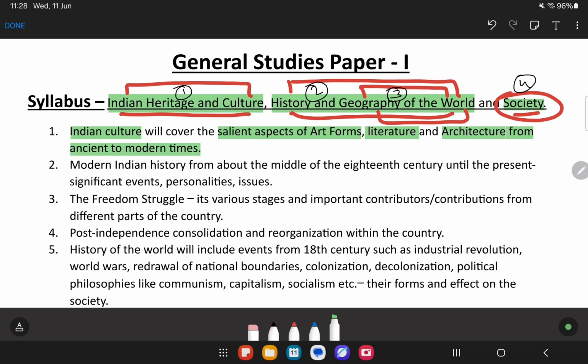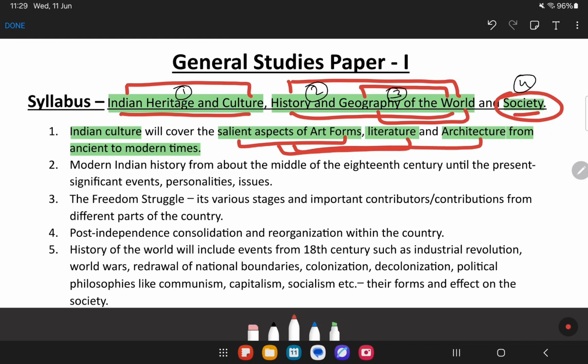So what do we have to do here? Indian culture will cover the salient aspects of art forms. This is one part. Salient aspects of literature. This is the second part. And next is the salient aspects of architecture. This is the third part.